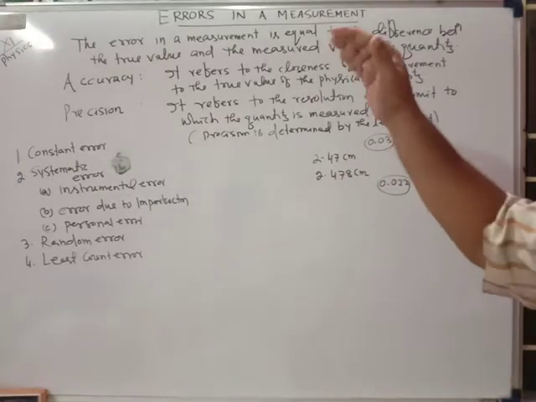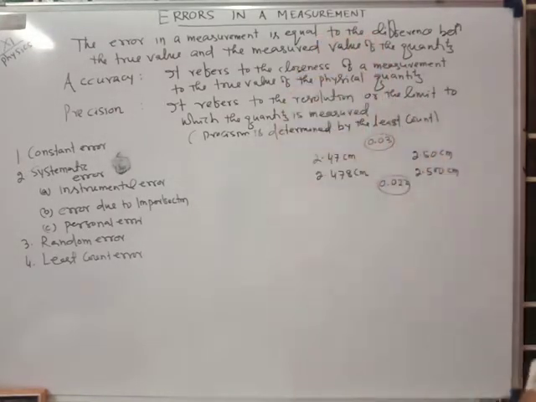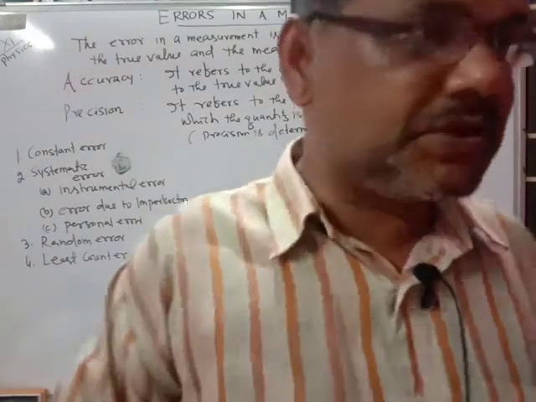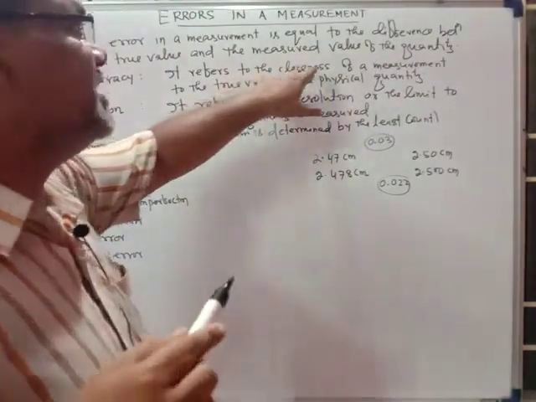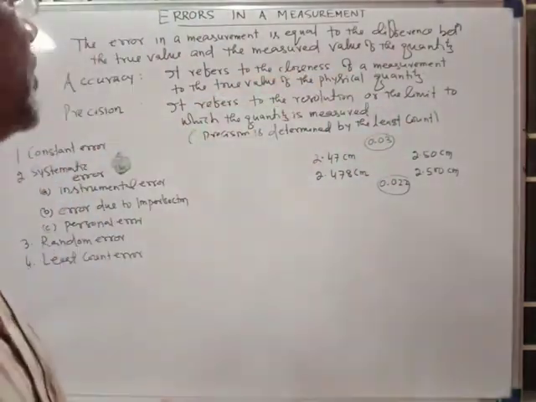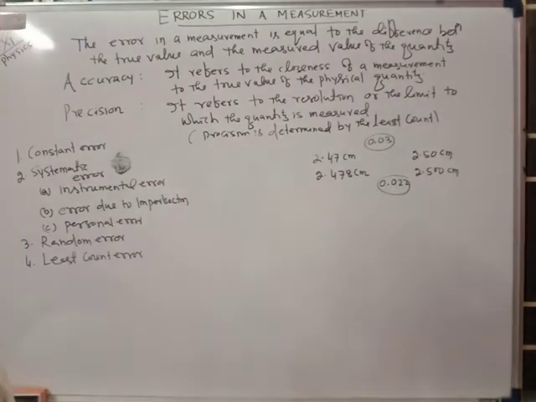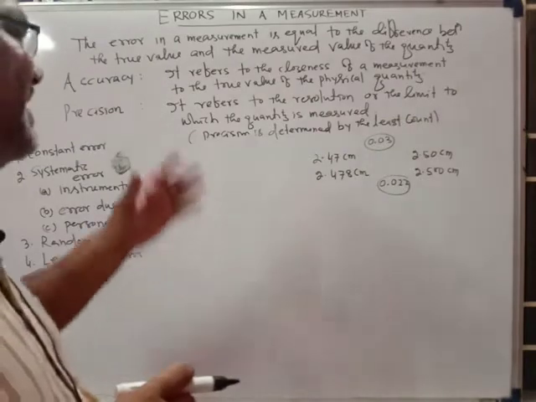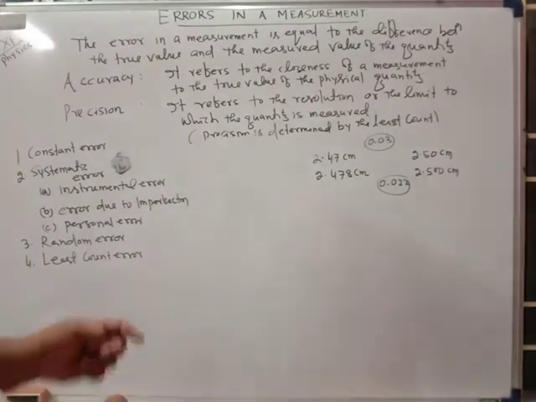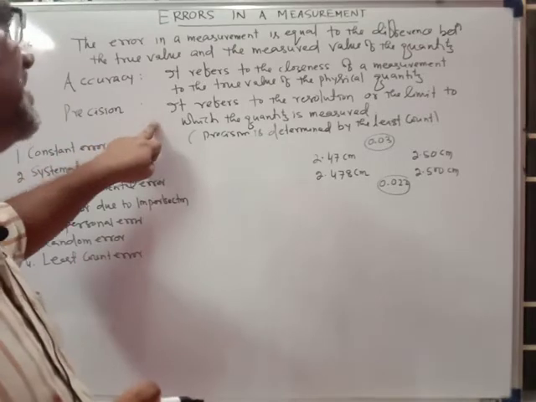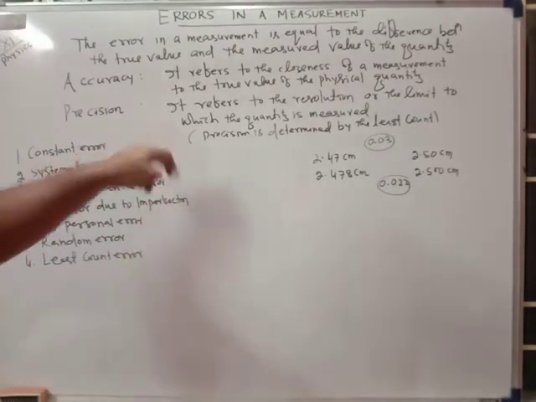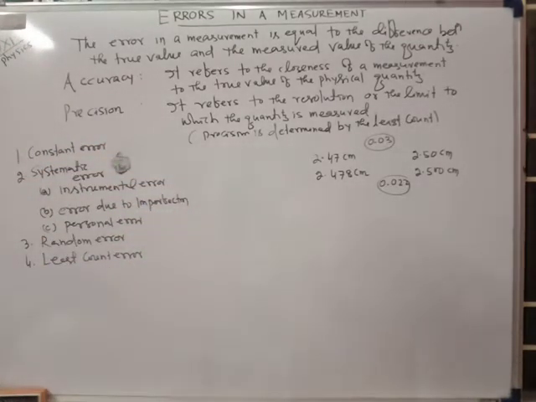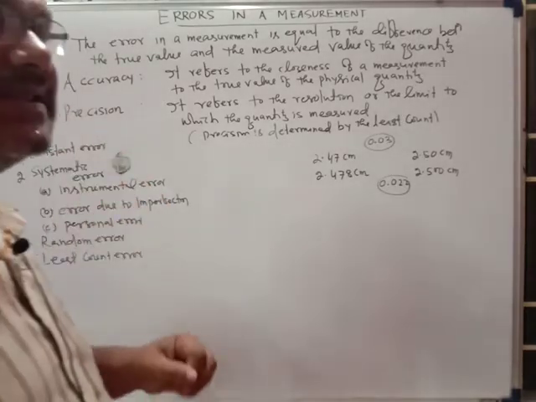So whenever you are measuring a quantity, two terms come in here. One is accuracy, another is precision. What is accuracy? Accuracy refers to the closeness of a measurement to the true value of the physical quantity. How close the measured value is to the true value, that is accuracy. And what is precision? Precision refers to the resolution or the limit to which the quantity is measured. Clearly, precision is determined by the least count.